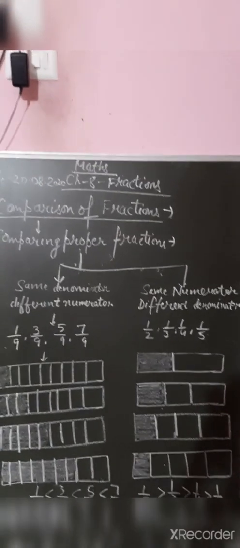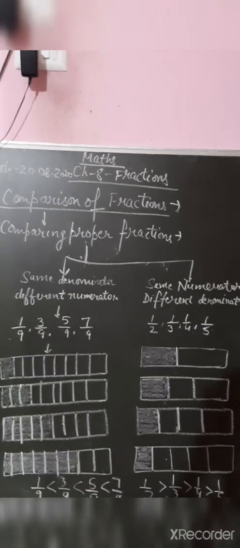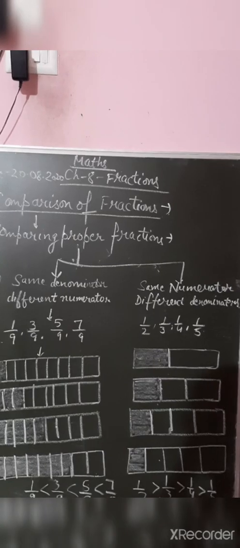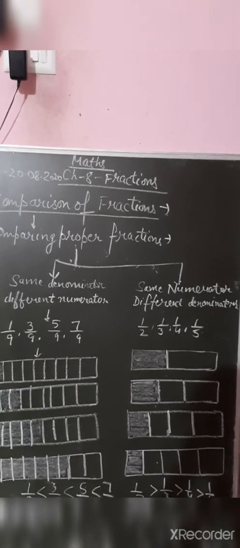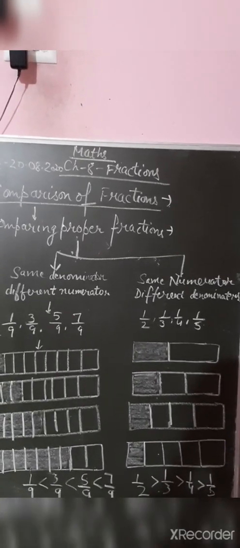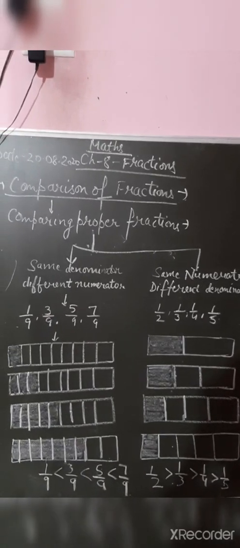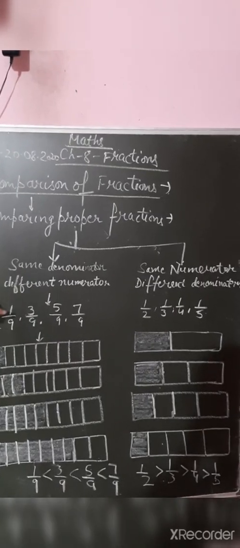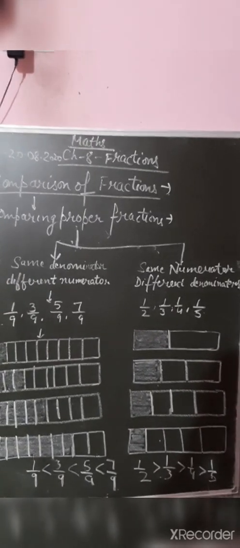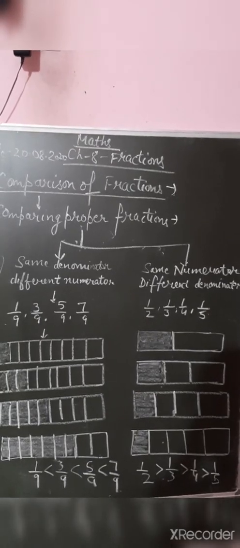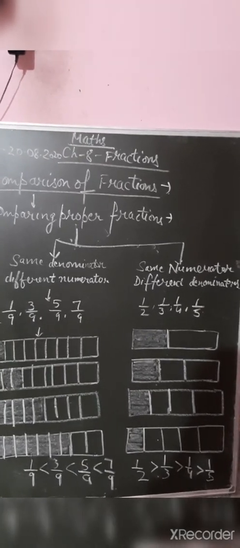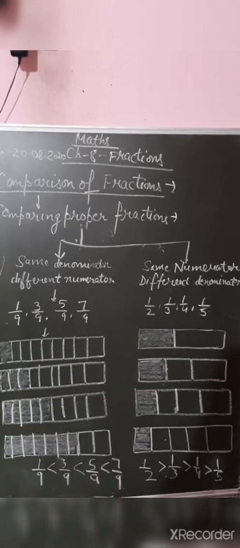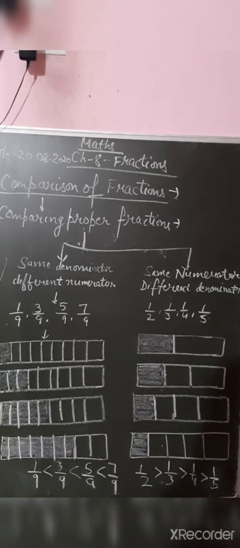The first possibility is same denominator but different numerators. Denominators are same but numerators are different. For example, 1 by 9, 3 by 9, 5 by 9, 7 by 9. In these fractions, you are seeing that numerators are different but denominators are same. The next possibility is same numerator, different denominator, the opposite of the first, like 1 by 2, 1 by 3, 1 by 4 and 1 by 5. In these cases, numerators are same and denominators are different.